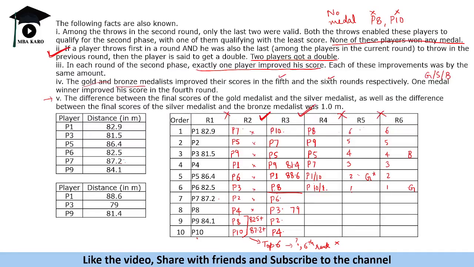What happens if P10 is... one thing that we need to check is can P10 win the medal or not? So अगर suppose P10 यहाँ पे होता, ठीक है, यहाँ पे gold medalist तो improve नहीं कर रहा है, तो P10 यहीं पे रहता, because gold medalist is improving in the 5th round, right?